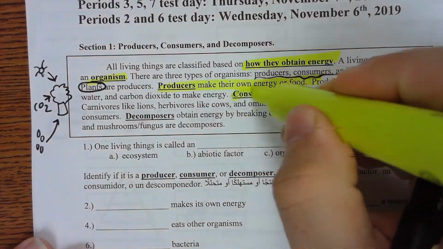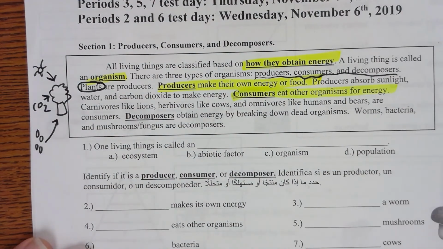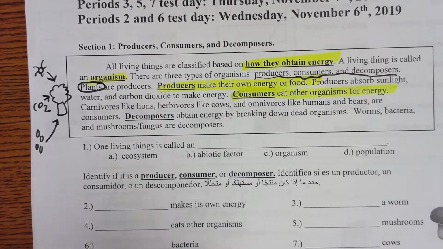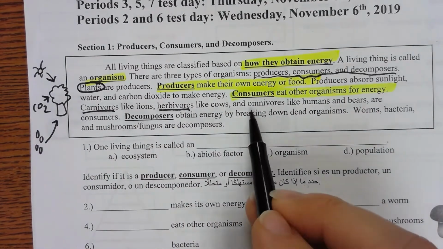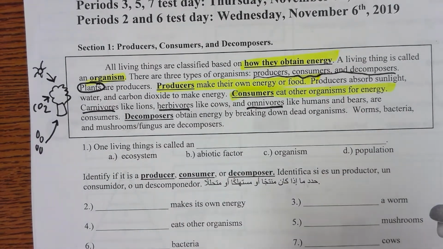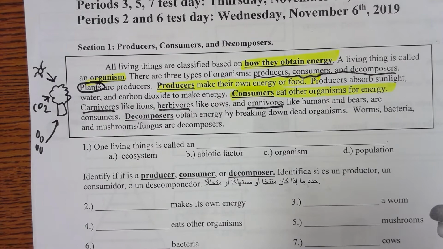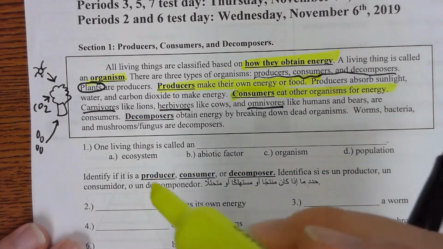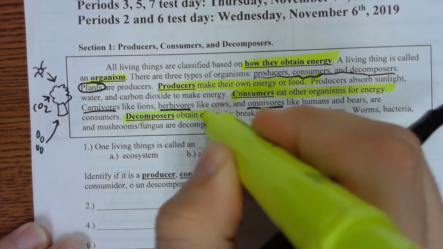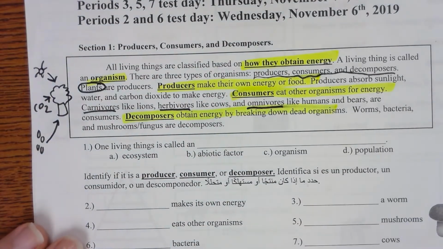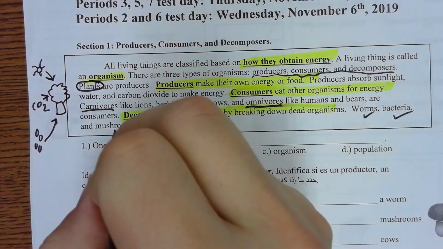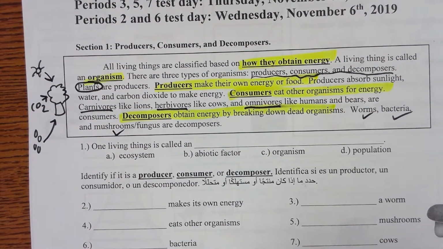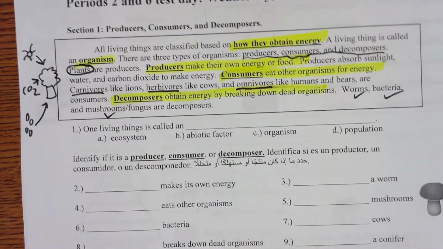Consumers eat other organisms for energy. Carnivores like lions, herbivores like cows, and omnivores like humans and bears are consumers. Decomposers obtain energy by breaking down dead organisms. Worms, bacteria, and mushrooms and fungus are decomposers.